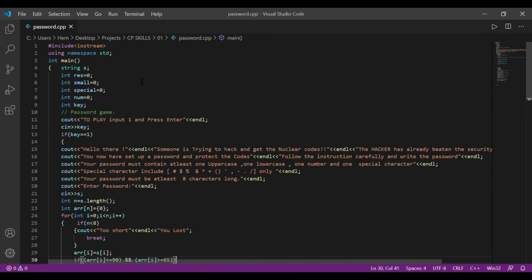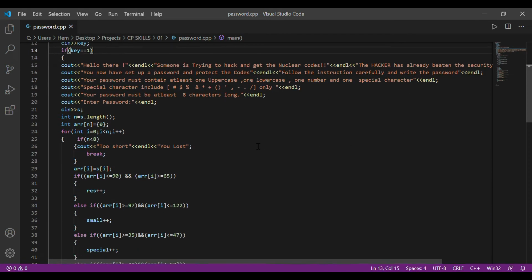Hello everyone, myself Him. I'm a first year CSE student from IIIT Nagpur. So for my first small project, I made a kind of a password game which takes the input from the user and asks him to set a password which contains at least one uppercase, lowercase, a number and a special character. And it must at least be 8 letters long. So let's see what it does.